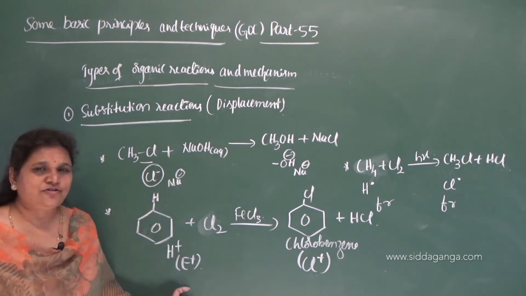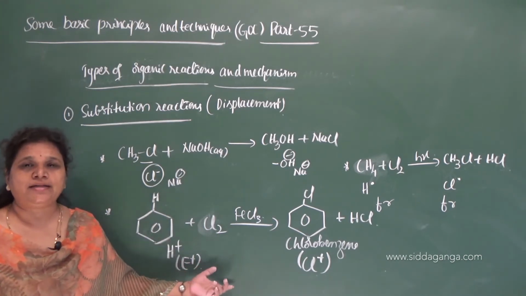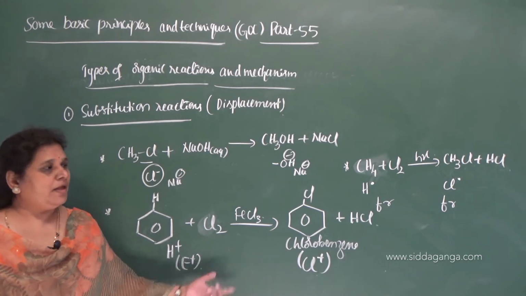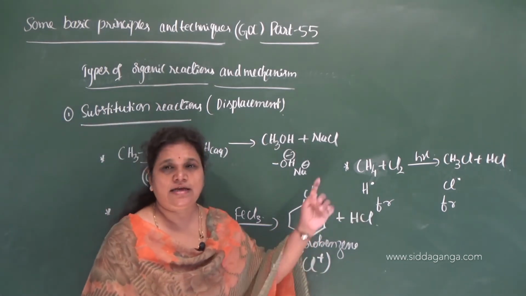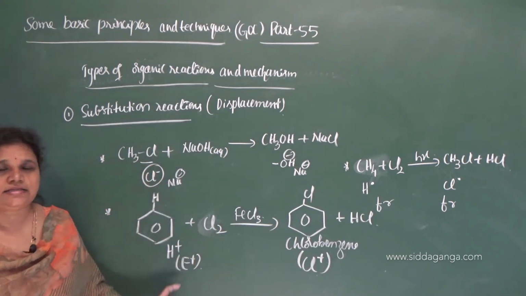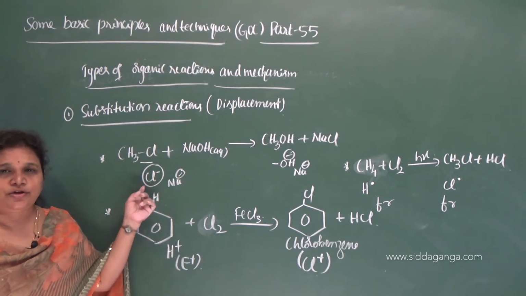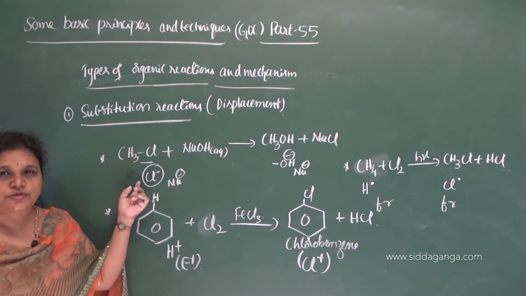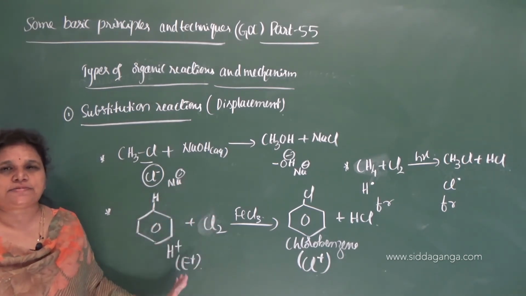Here an electrophile present in a substrate molecule is replaced by another new electrophile, and there the free radical present in a substrate is replaced by another new free radical. So then it is called substitution. Since it replaces a nucleophile, it is nucleophilic substitution, electrophilic substitution and free radical substitution.